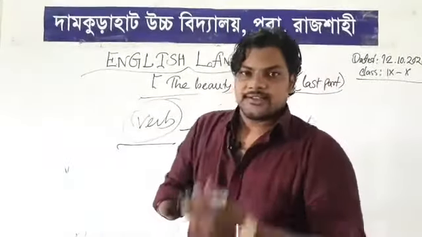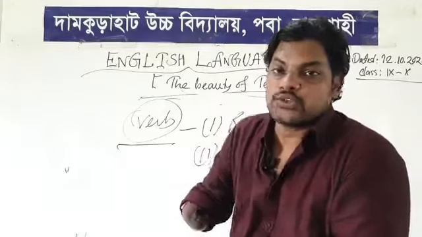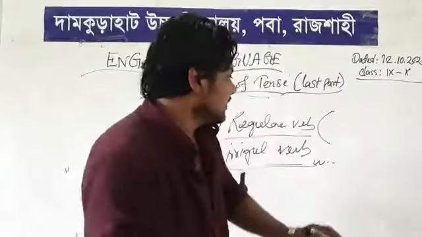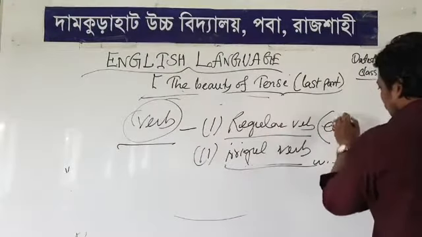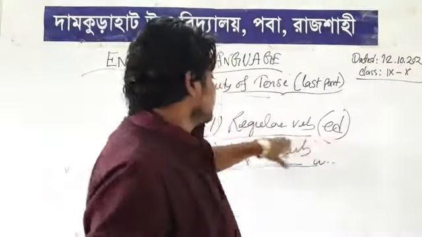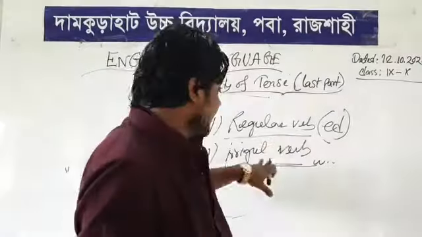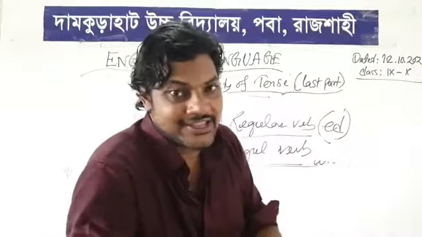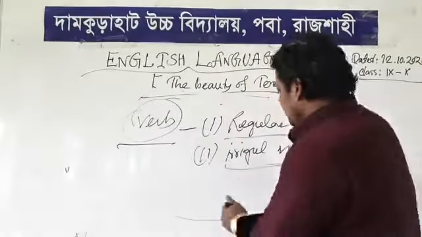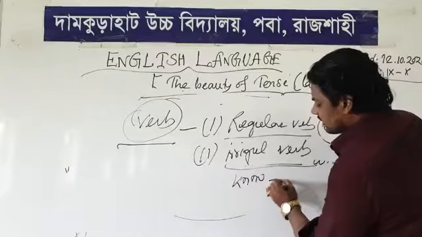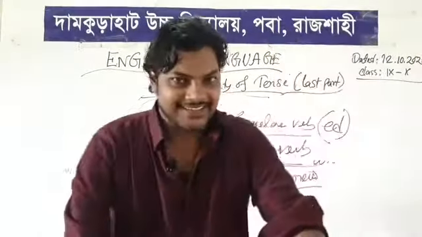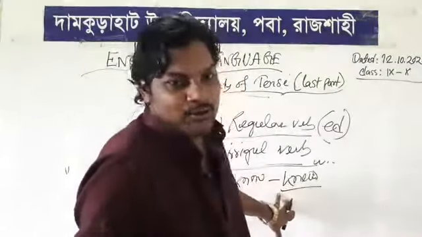In the tenses, regular verb has a huge section, right? So how can you use a regular verb? For the regular verb past form, look at this: you can only add "ed". This is called a regular verb. But in an irregular verb, you have to memorize. Otherwise, you will not discover which type of verb you can use. Just like the irregular verb "know": "know" becomes "knew". That means it has to be memorized. Otherwise, you cannot use irregular verbs, right?